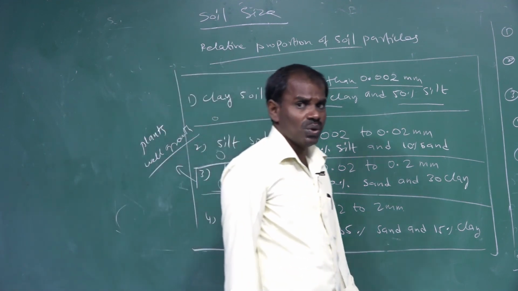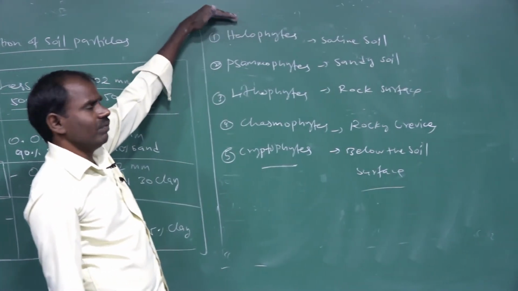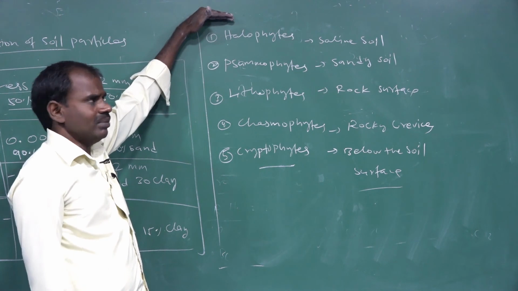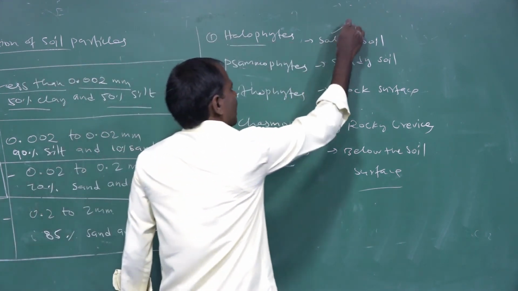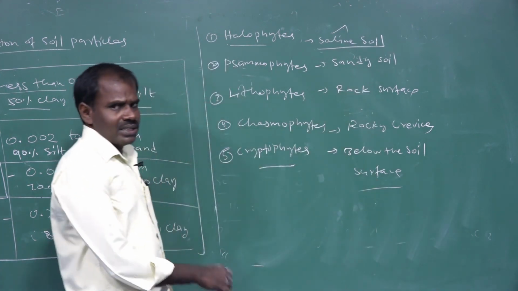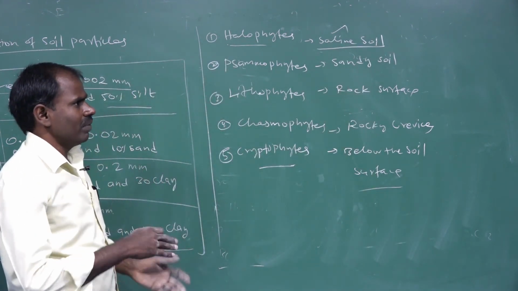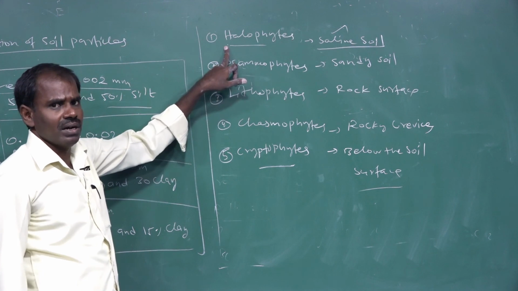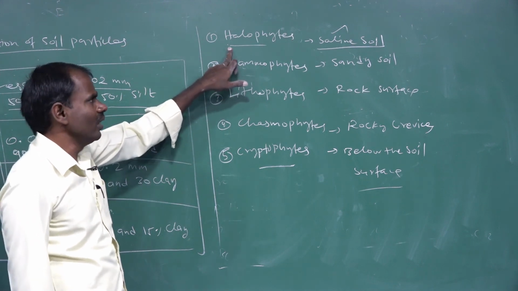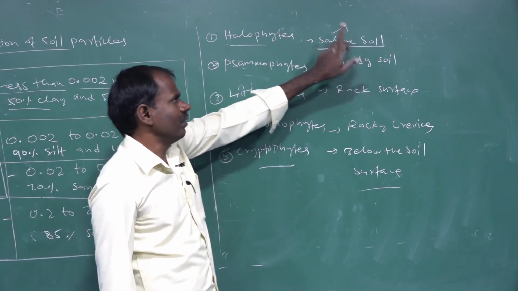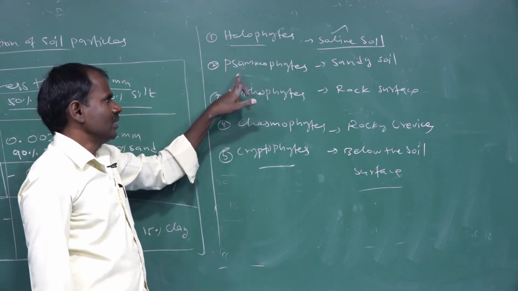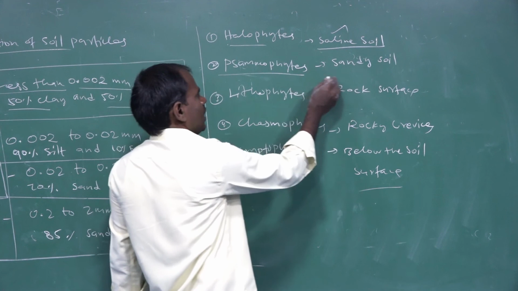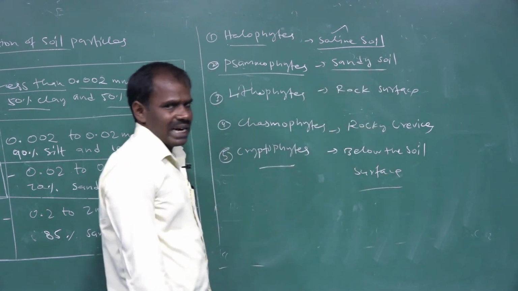Next, plant growth involves different types of soil particles. Halophytic plants can be grown in saline soil; saline soils are where halophytic plants grow well. Next is samophytic: these plants can grow in sandy soil regions.